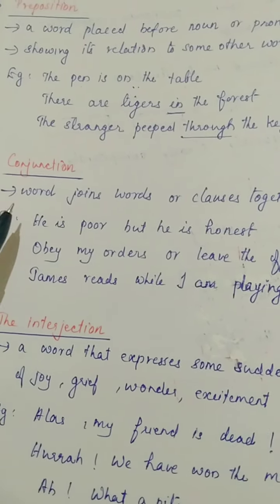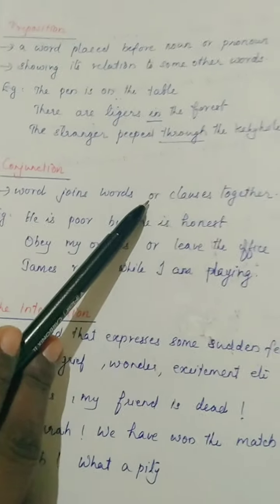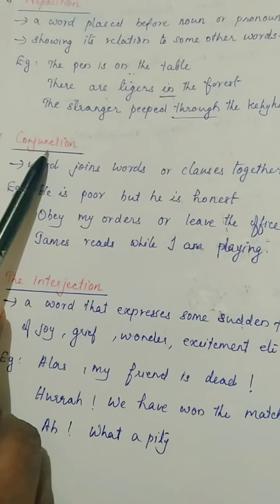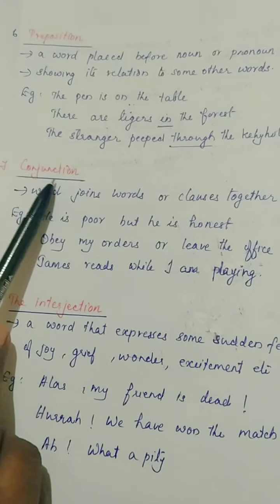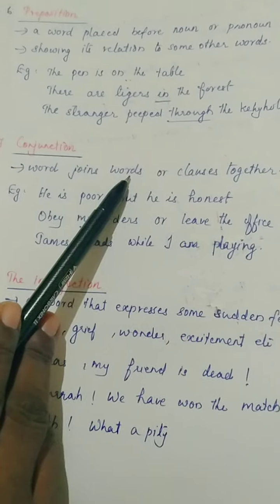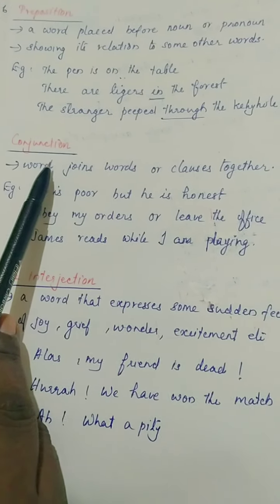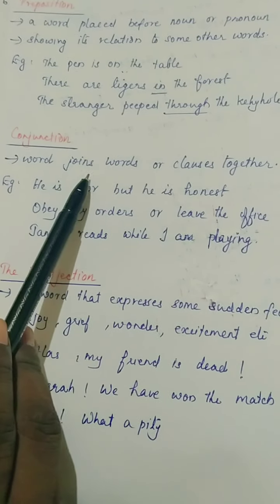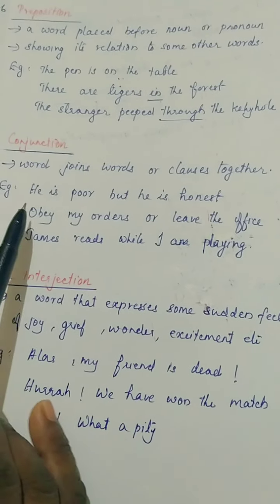Conjunction. Conjunction is a word that joins words or clauses together. From the word itself we can tell, junction means what? Joining. Okay, it is joining words in a sentence or clauses together. So what is a conjunction? Conjunction is a word used to join words or clauses together.